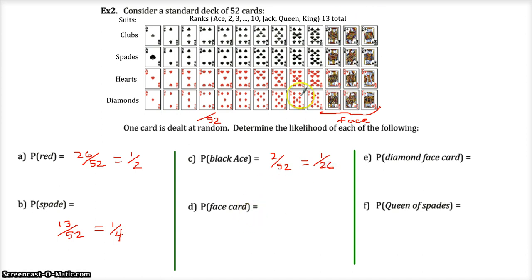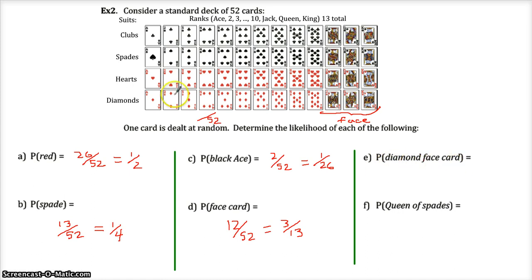Face card, okay, so the face cards are these cards over here that have the pictures on them of the people, the jack, queen, king. Ace is not a face card, even though it has lots of the same letters as the word face. No, it's just these. So you count those up, there's going to be 12 of them. So 12 out of 52. Another way to think about that is that happens equally among each suit, and in each suit that's 3 out of 13, and that prevails throughout the whole deck. It's kind of fun. We'll talk about independence later.